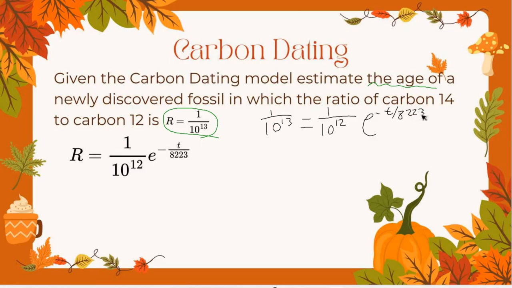So again, we have what type of equation? An exponential, right? Our t is in our exponent, and that's what we're solving for. How old the thing is. Yes, no, maybe? Okay, so our first step, remember, is that I have to get my exponent by itself. So what do we want to do first? How do I get rid of a 1 divided by 10 to the 12?